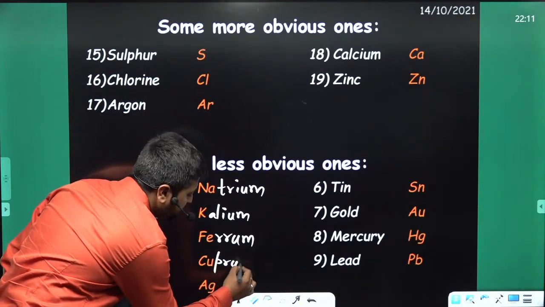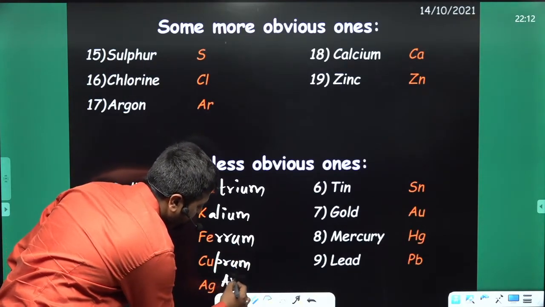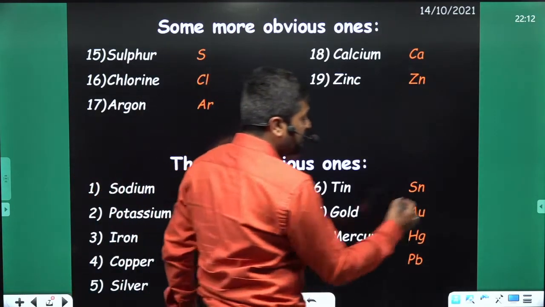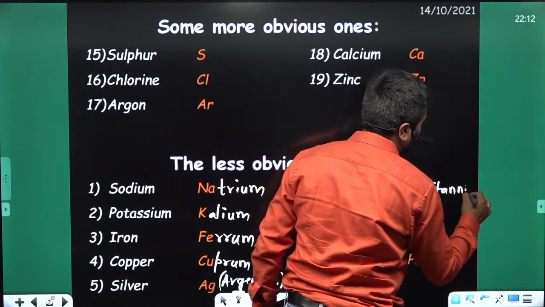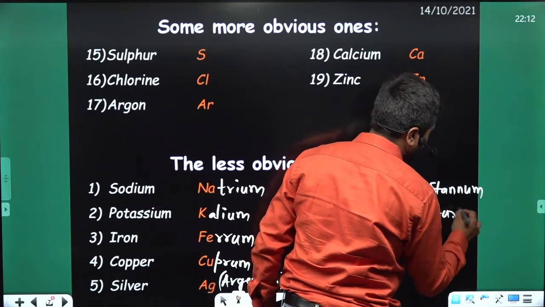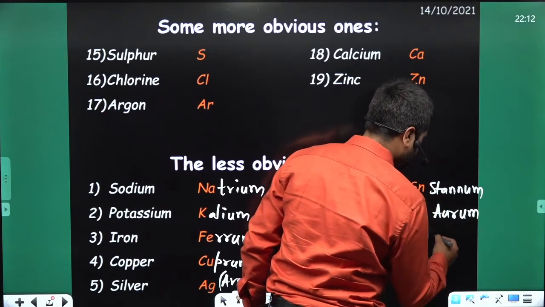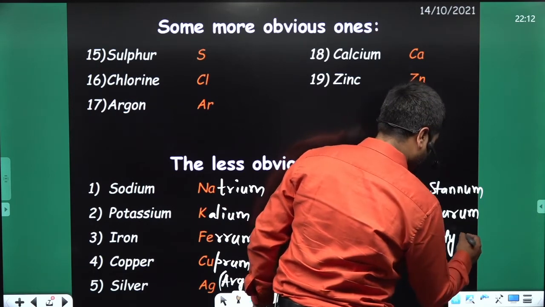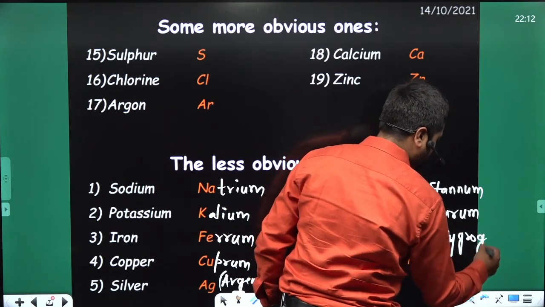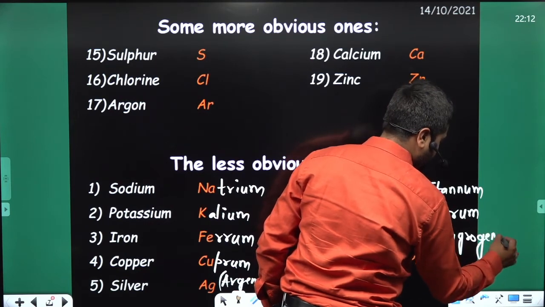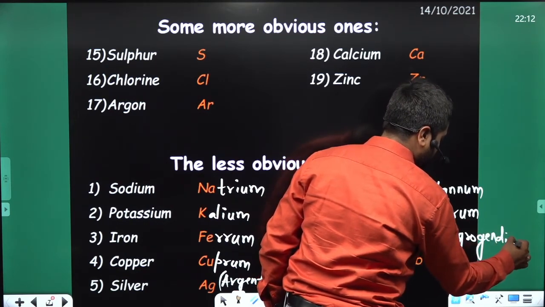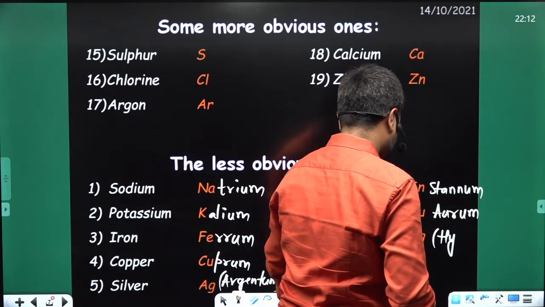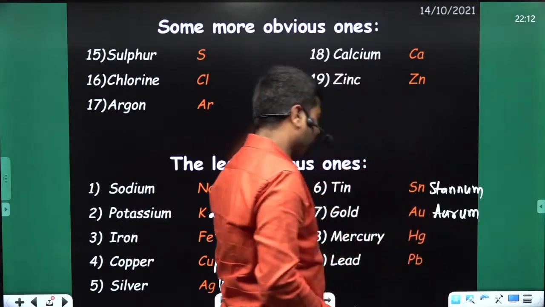Cuprum, argentum. Tin is stannum, gold is aurum. This one is hydrargyrum, I'm forgetting it. And this is plumbum.